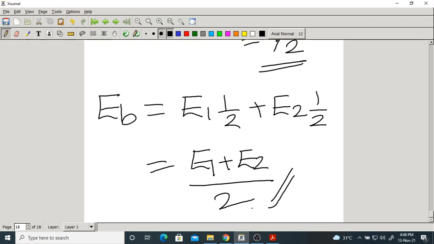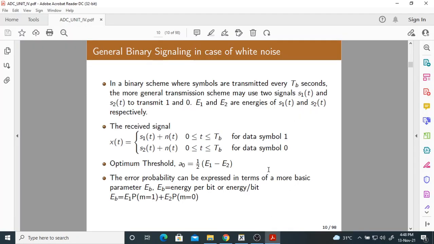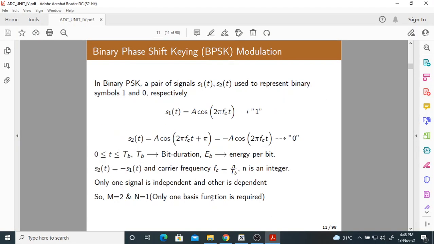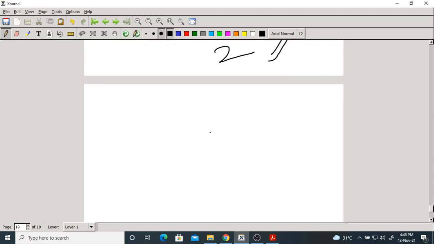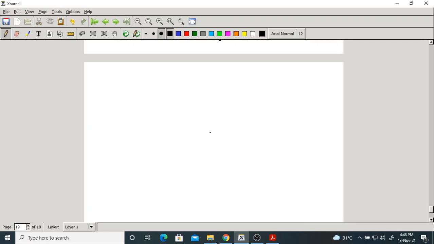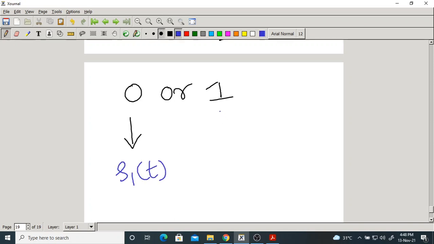This is very, very important. What are E1, E2? Energies of signal S1 of t, S2 of t. Now let me briefly recap what I told you just now. So we transmit either 0 or 1. After modulation, they will become S1 of t and this is S2 of t. You can interchange, no problem, it is just notation.